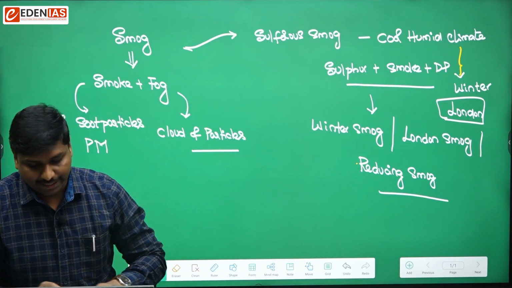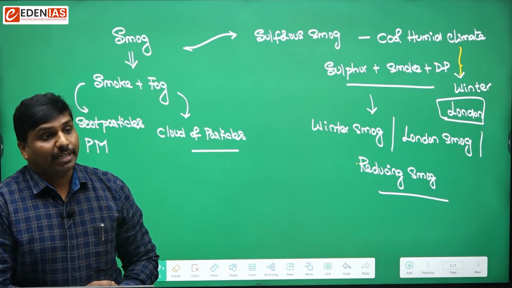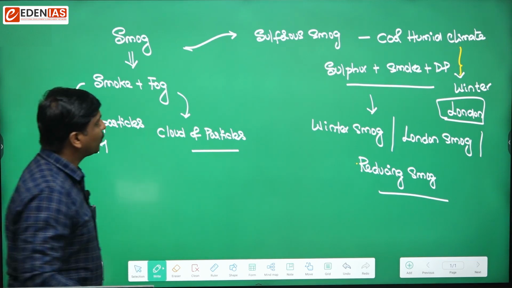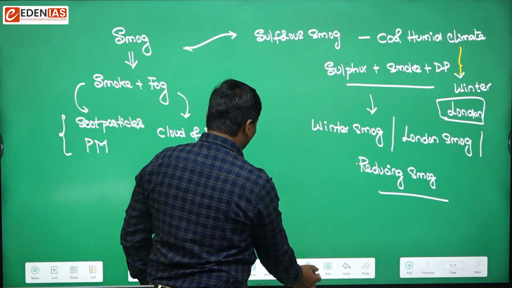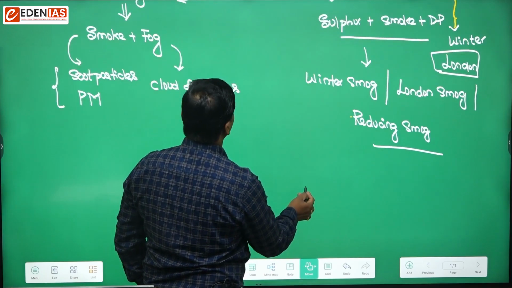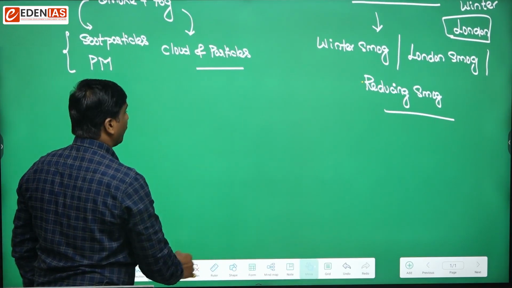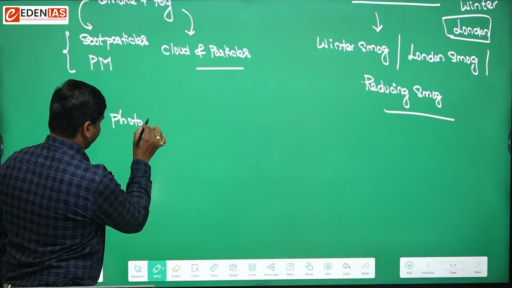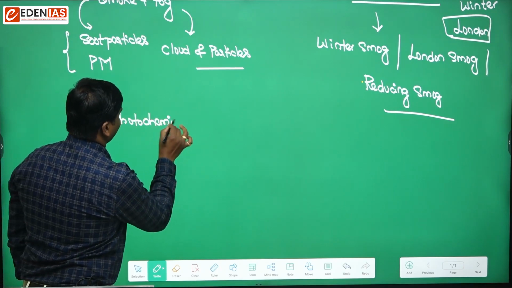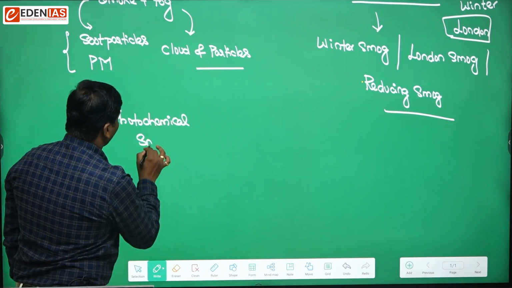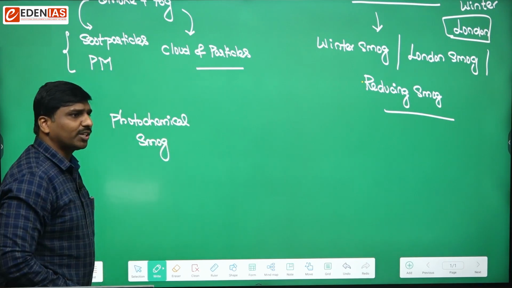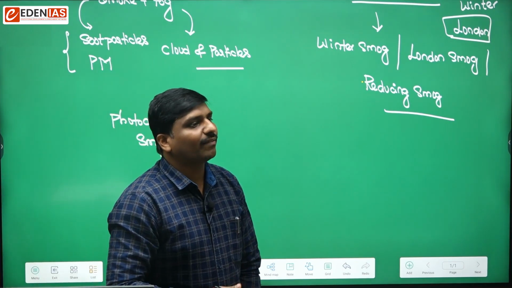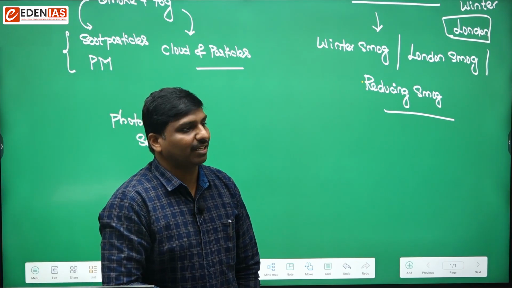Okay, and then what is photochemical smog? Next thing is with respect to photochemical smog. So here, yes, reduction. Reduction means corrosion. Such kind of issues would be the consequence.